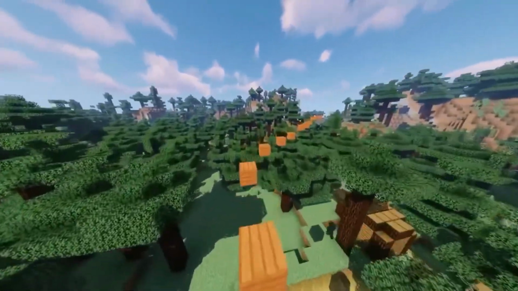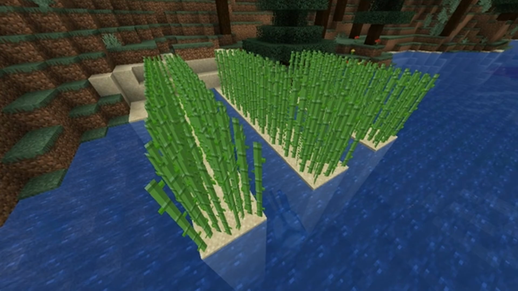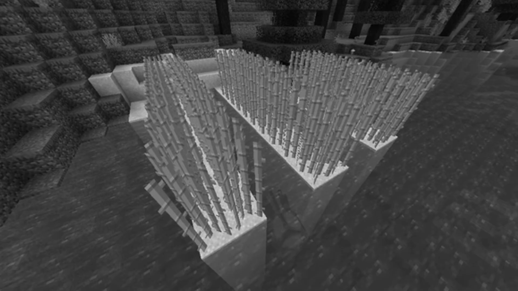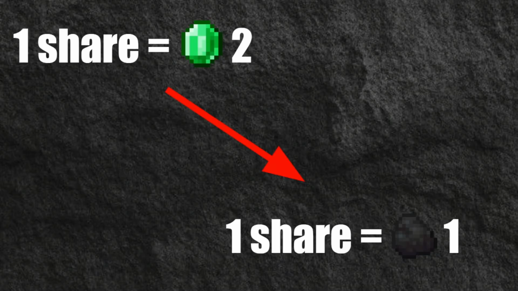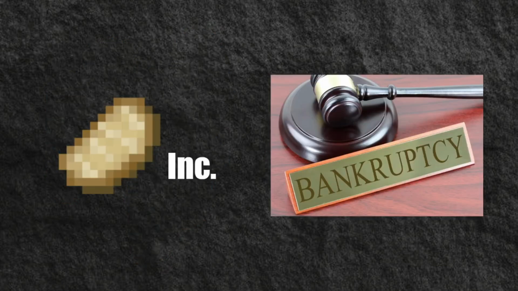But let's look at a different scenario. Let's say instead of a new automatic sugarcane farm, the owner decides to use the 100 emeralds to buy more farmland. This does increase sugar production, and the stock price does increase because of this. However, soon after the purchase, a massive drought ruins all of the sugarcane crop, and the price drops to 1 coal a share. The investors lose 90% of their money, and Pork Chop soon files for bankruptcy.